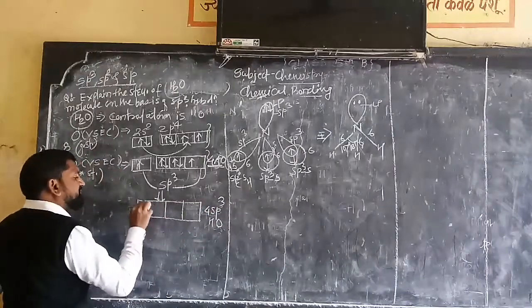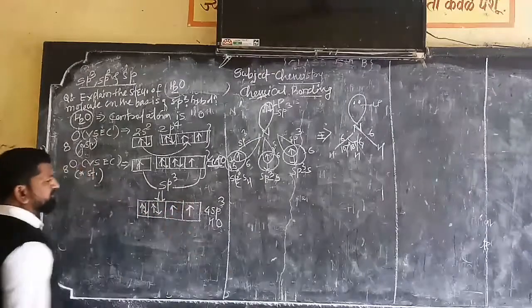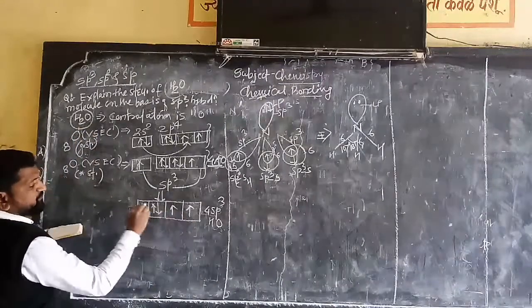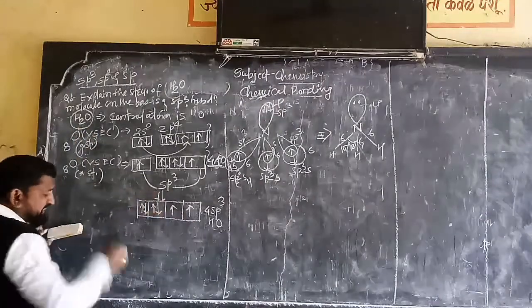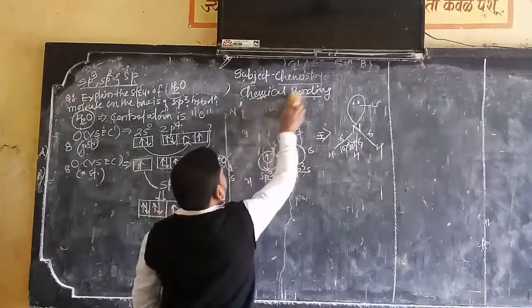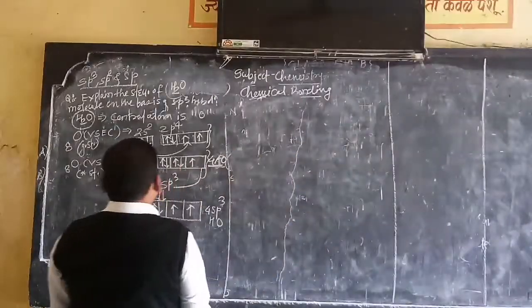Can I write like this? Yes. Now it is very clear: oxygen has only 2 bonds, with this and with this, so this and this will stay as lone pairs. Geometry is very important here.